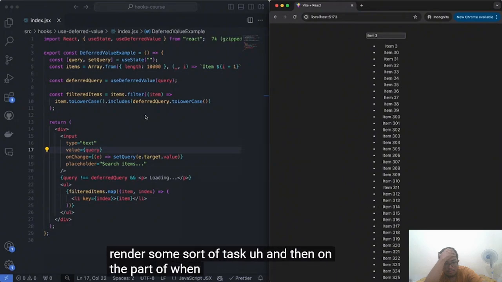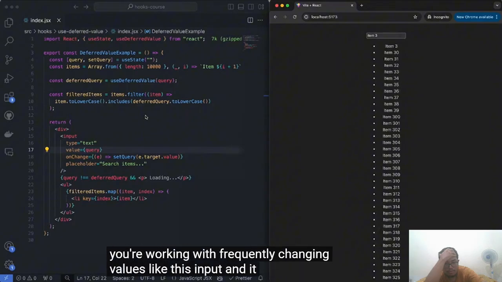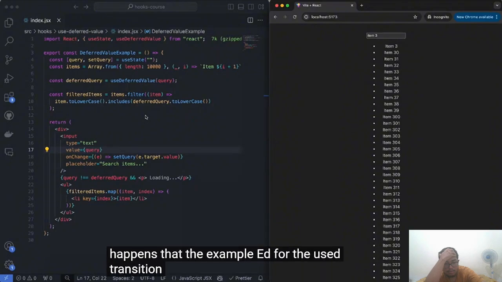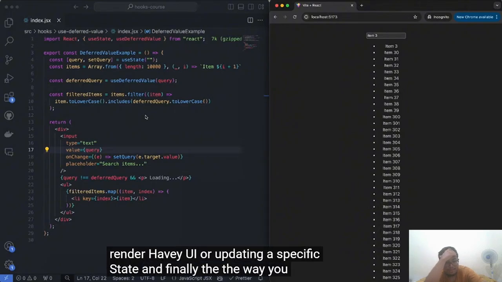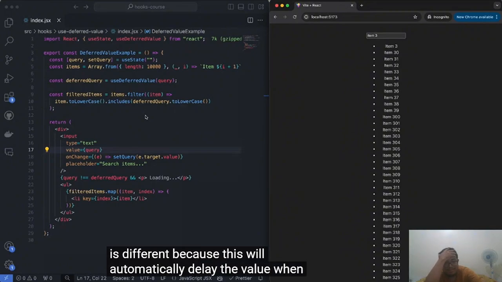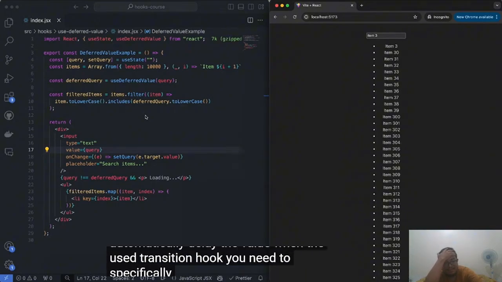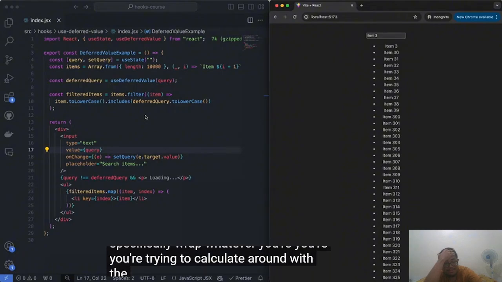And then on the part of when to use it, you would probably use the useDeferredValue hook whenever you're working with frequently changing values, like this input. It just happens that the example I used for useTransition also involved typing on inputs, but useTransition is mostly used when you specifically need to render heavy UI or update a specific state. And finally, the way you use it is different, because this will automatically delay the value. With the useTransition hook, you need to specifically wrap whatever you're trying to calculate with the startTransition function.